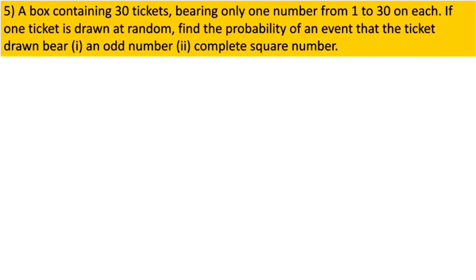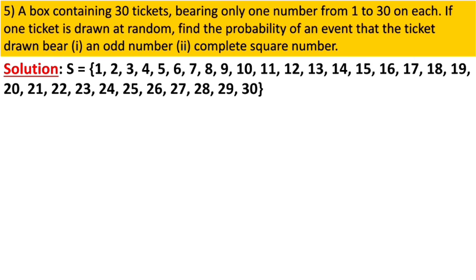Now question number 5. A box contains 30 tickets bearing only one number from 1 to 30 on each. If one ticket is drawn at random, find the probability of the event that the ticket drawn bears: first, an odd number; second, a perfect square number. Now we will write the sample space till 30. Number of S is 30. So our sample space is 30.